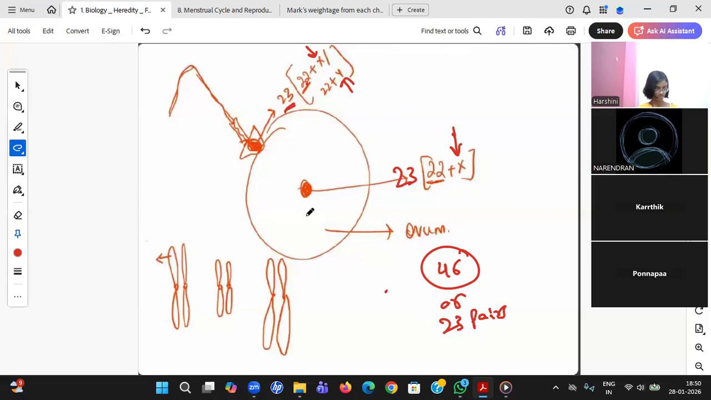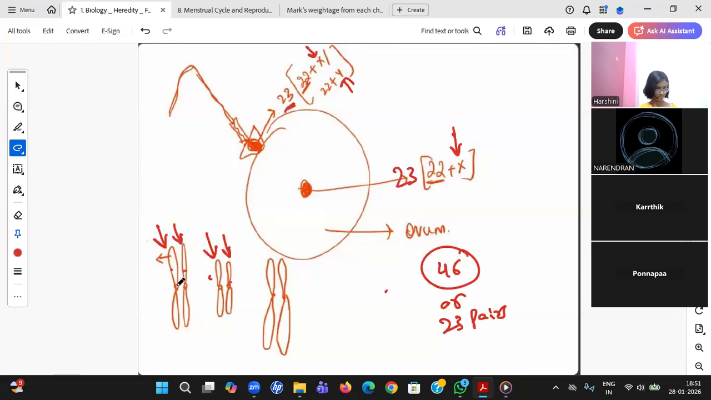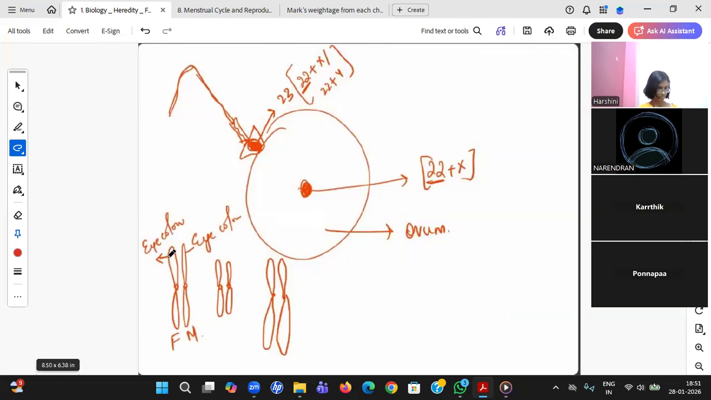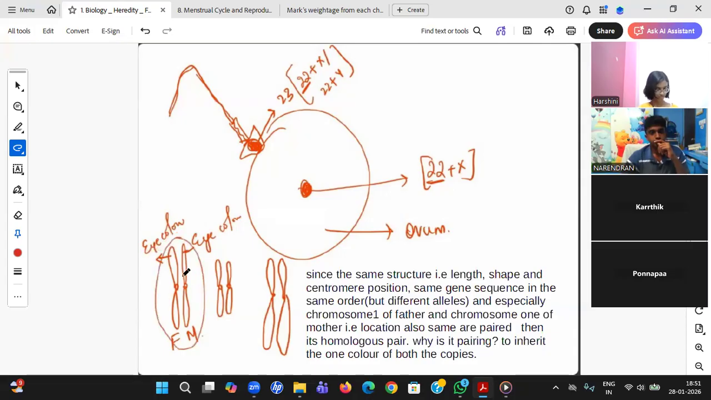Now, sir, how will it form? You look here, in the 22, you take this as the first chromosome. In the ovum, you take this as the first chromosome. First and first chromosome will get paired. And in the 23, you take the second chromosome. In the 23 of the egg, you take the second chromosome. Second chromosome gets paired. Like that, the pairing will happen. Sir, what do these chromosomes mean? This chromosome means we have a lot of information here, a lot of genes here, something like eye color, hair color, everything we have it.